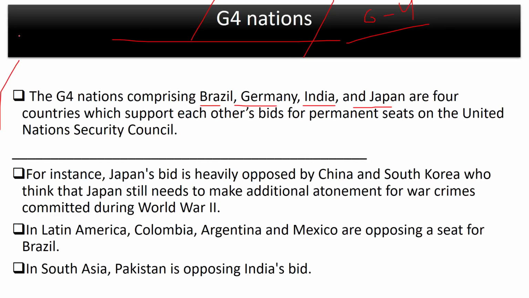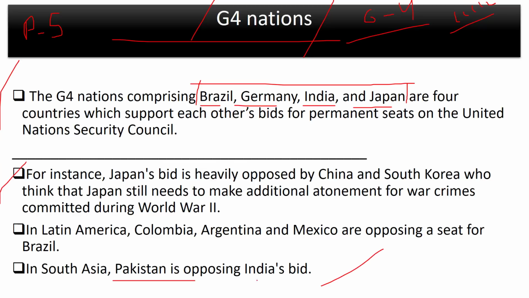Now, in order to understand G4 nations, you must understand P5. P5 means permanent 5. As you know, the United Nations Security Council has 5 permanent members: China, US, France, UK and Russia. Now, these 4 countries want an expansion of this Security Council. They want a seat in the Security Council, and they have been trying to do so for a very long time. So after years of not being able to succeed in this, these countries decided to form a group, and they will ask for a united seat for all these countries, and these 4 countries can actually share that seat. Now they are ready to do even that, but a lot of countries are opposing this idea as well.